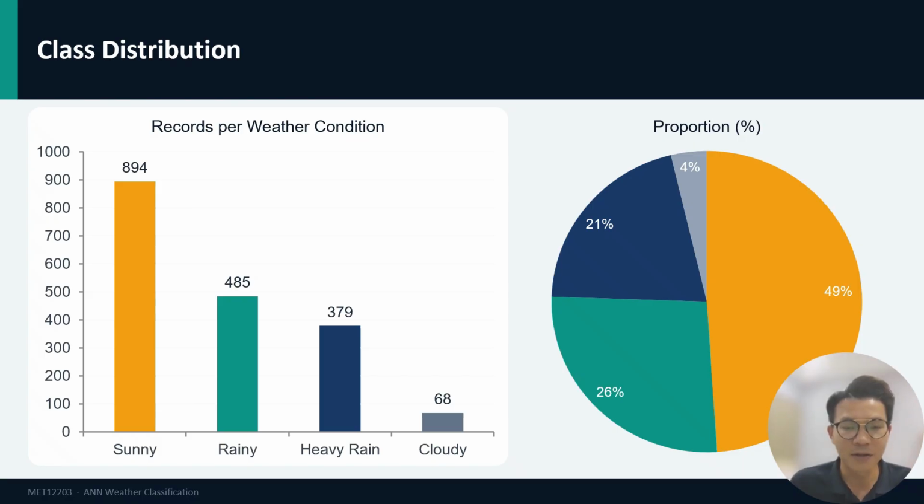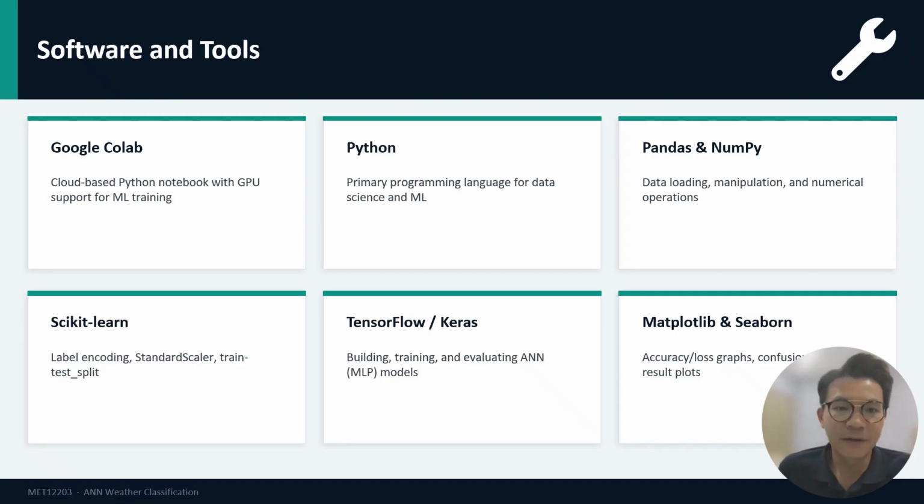This imbalance is noteworthy. Due to the limited samples, the ANN model may classify cloudy conditions with less accuracy compared to sunny conditions. To ensure fairness, we apply a proportional split so that each weather class is equally represented in both the training and validation sets.